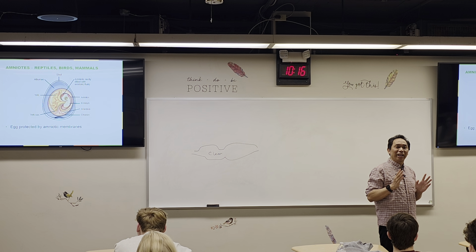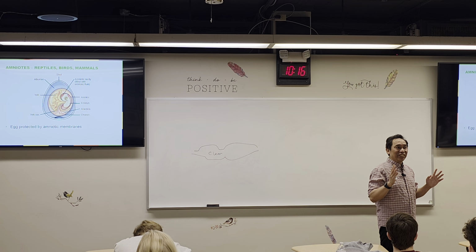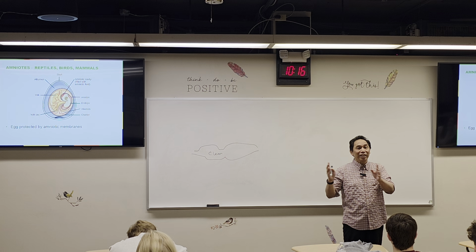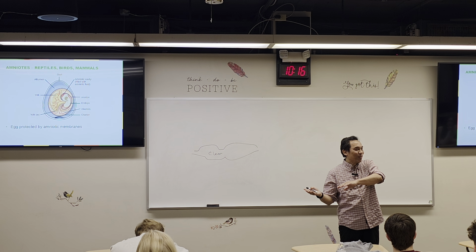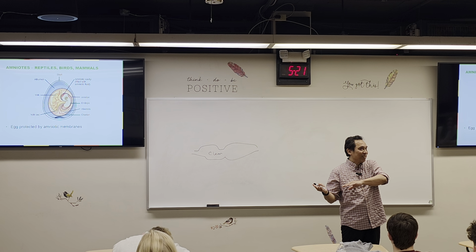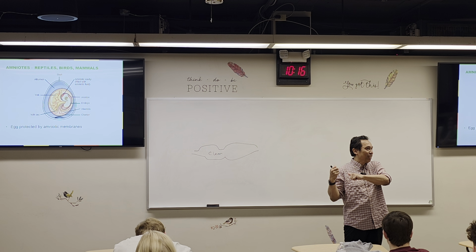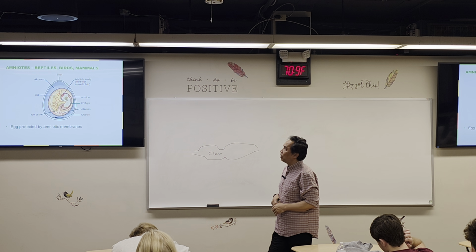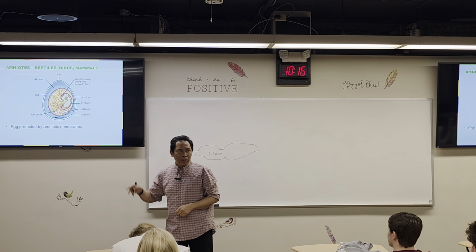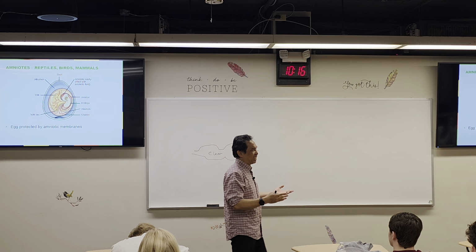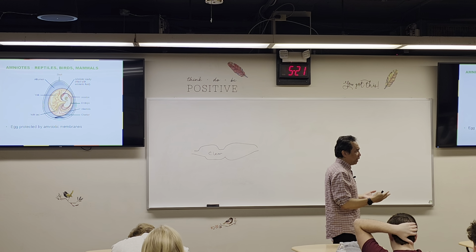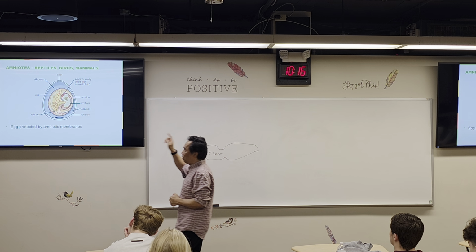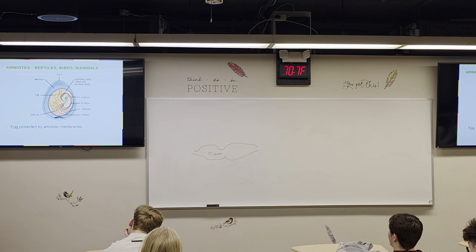Because they put their eggs now on land. The egg is not in the water anymore. Compared to the fish and amphibians, they put their eggs in water. They do not need amnion, but this group needs amnions to protect the growing embryo in the eggs. Okay, so therefore, these 3 groups will be considered amniotes. Amniotes mean organisms that have amnion on their eggs. So amniotes include the reptile, bird, and mammals.